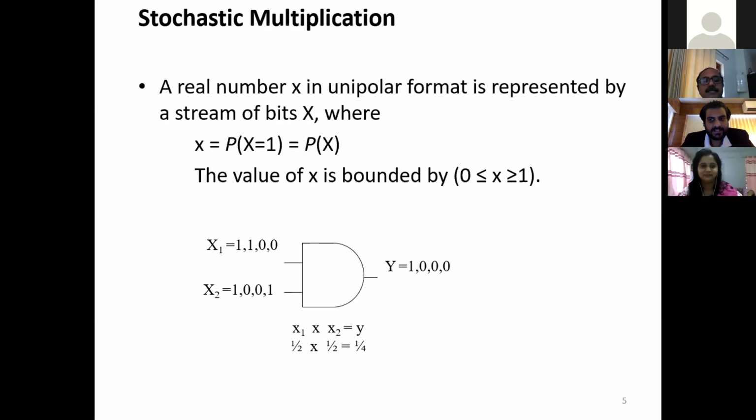Now see the stochastic values. x1 is 2 by 4, that's equal to 1 by 2. And the stochastic value of x2 is 2 by 4 again, equal to 1 by 2. The product of these two stochastic values, 1 by 2 into 1 by 2, is equal to 1 by 4. Now what about the stochastic value of the output bit stream? That is 1 by 4. That is, the stochastic value of the output represents the product of the stochastic values of the input bit streams. Now this is the ideal case.